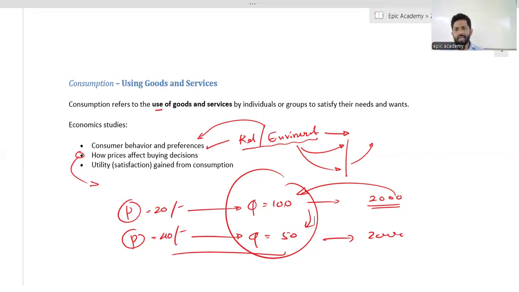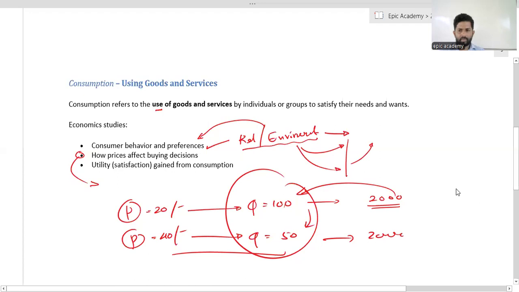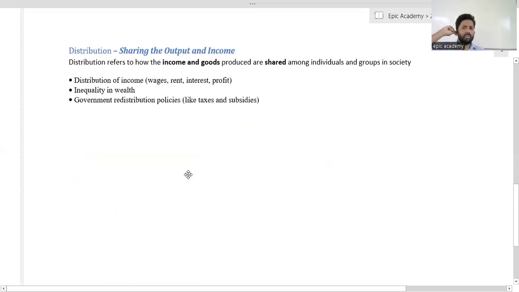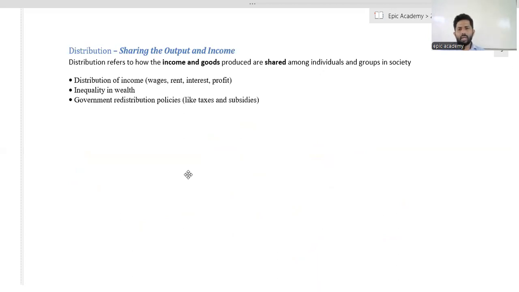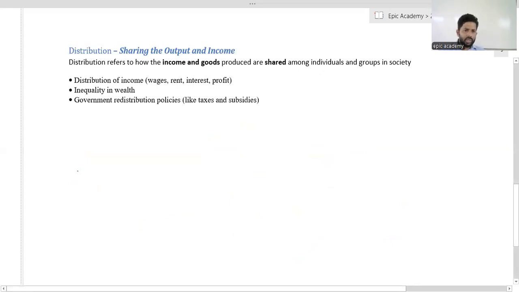Okay. You can read the tutorial carefully, and it is easy to identify the components. Okay. Right. Now we can move to the next one. What is distribution? Distribution refers to how income and goods produced are shared among the individuals and groups of the society. Okay. If there is no distribution,